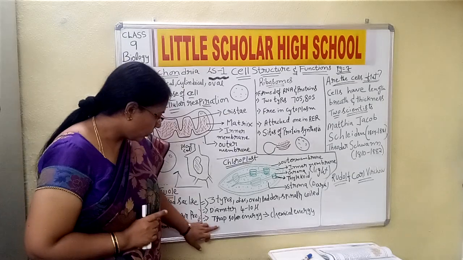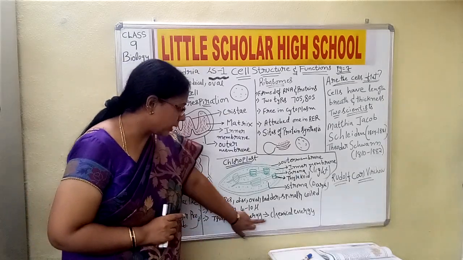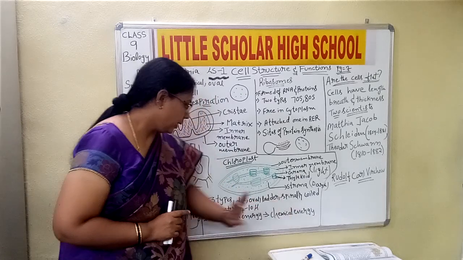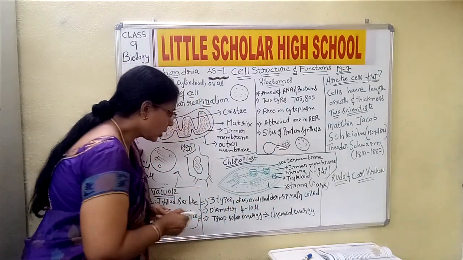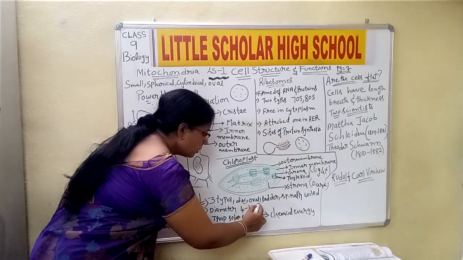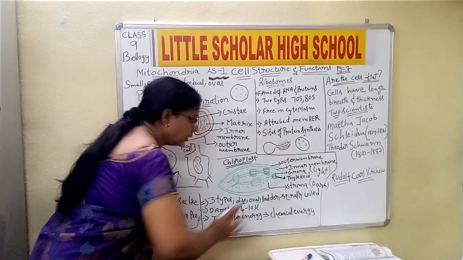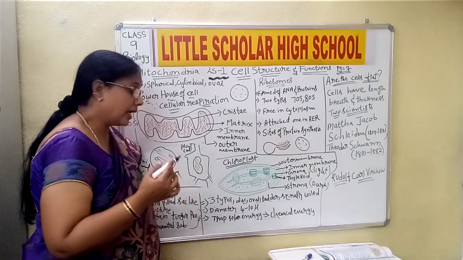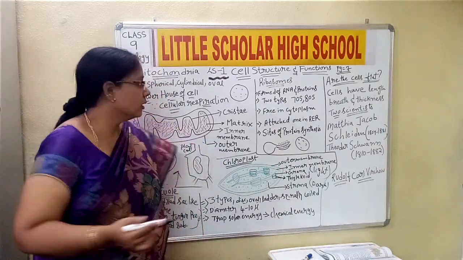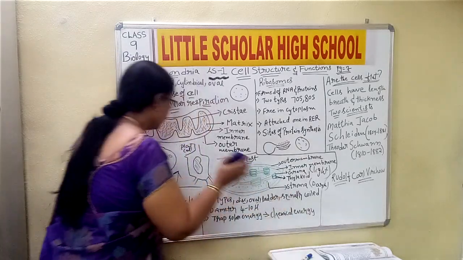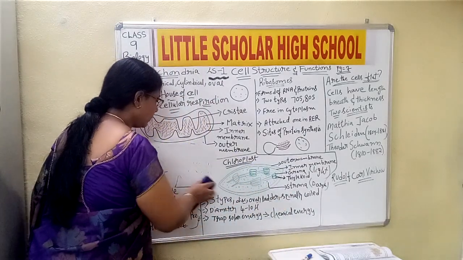Okay, now as I said earlier, it traps solar energy and converts it into chemical energy. Now here we have to talk about the shape, like disc, oval, ladder, or spirally coiled. Okay, children, it can be filaments, like if you see the algae, Spirogyra, and all these simple organisms,